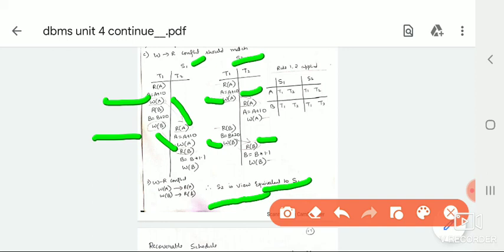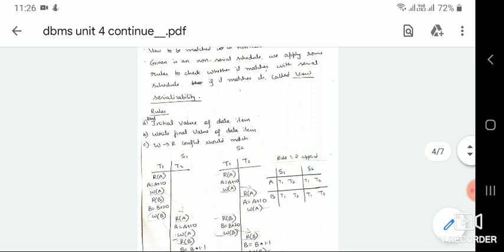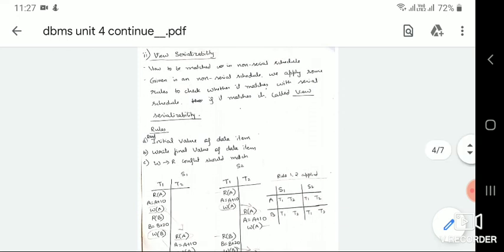We can call that S2 is view equivalent to our S1, that is, S2 will be equivalent to a serial schedule. So we were checking whether it is in our serial schedule or not. We have proved, by applying the view rules, that S2 is view equivalent to our S1. So this is all about serializability. Thank you.